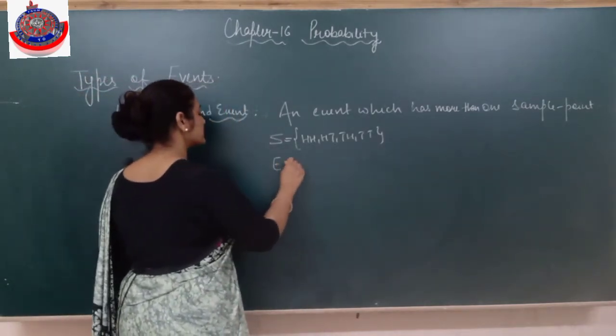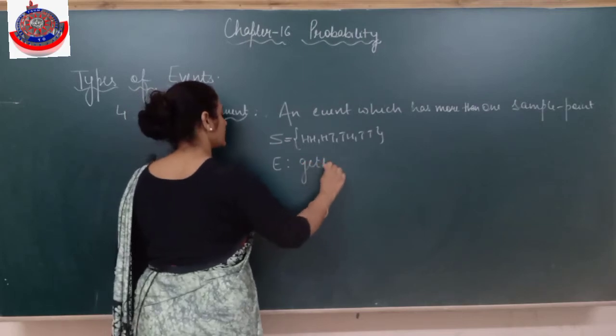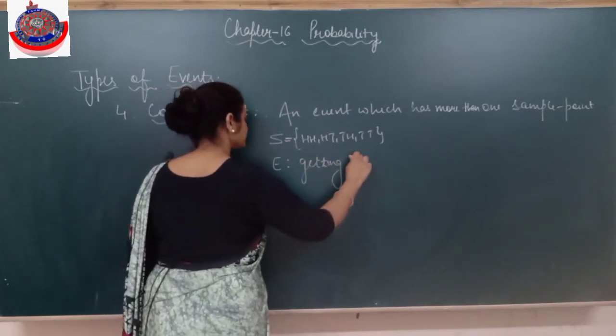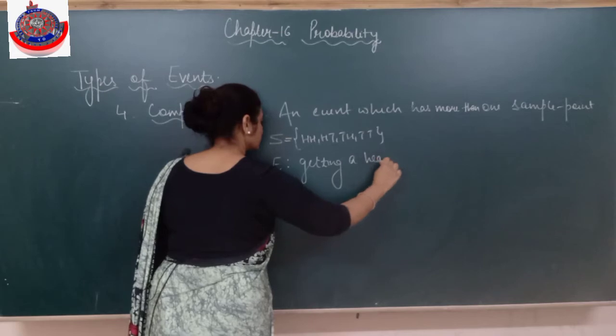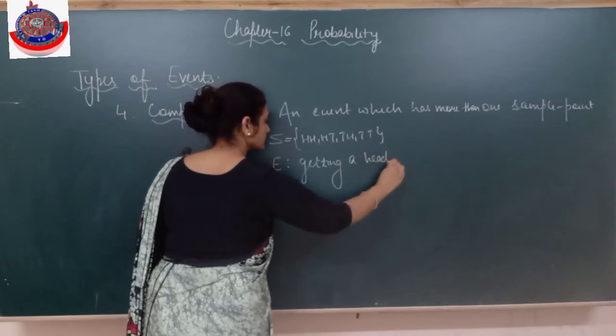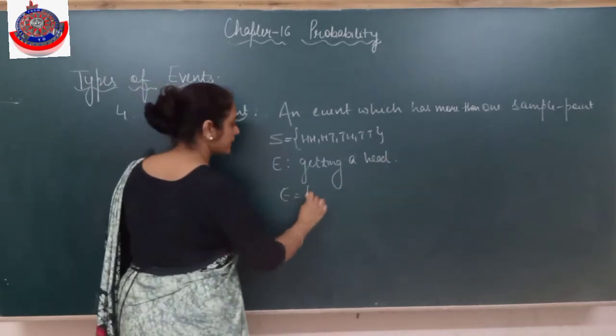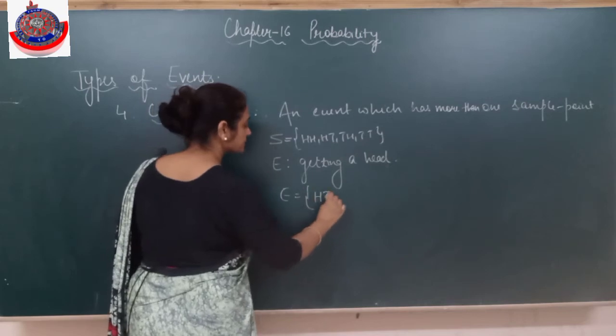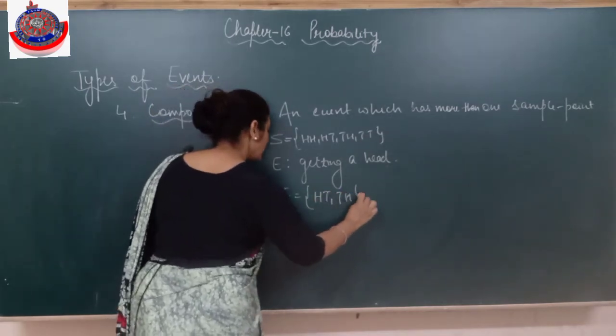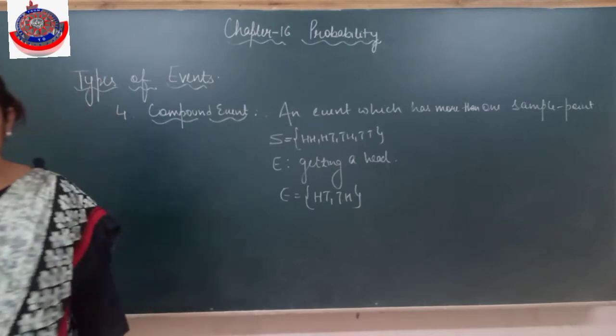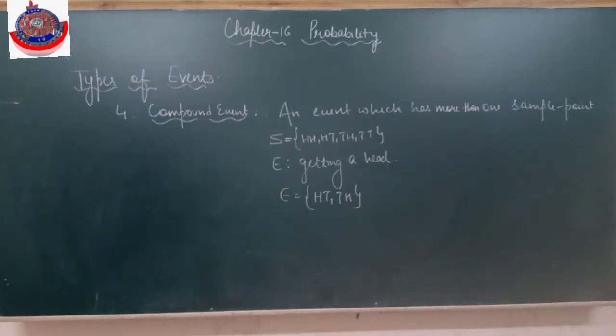Like if E is getting a head, so how many sample points? It has two sample points, so it is a compound event. Is it clear? This is called a compound event.